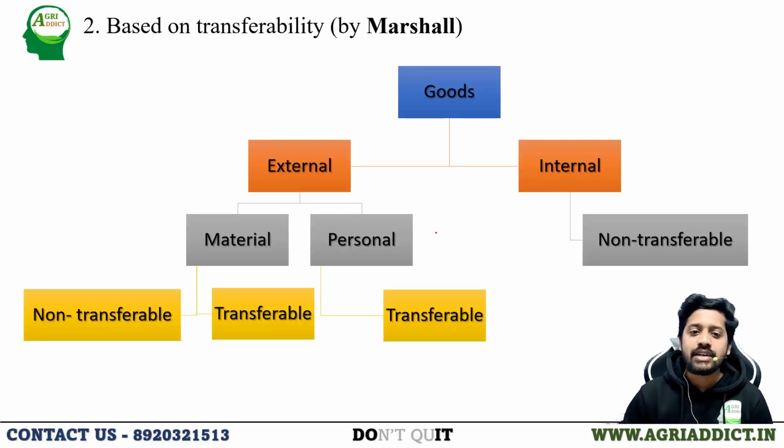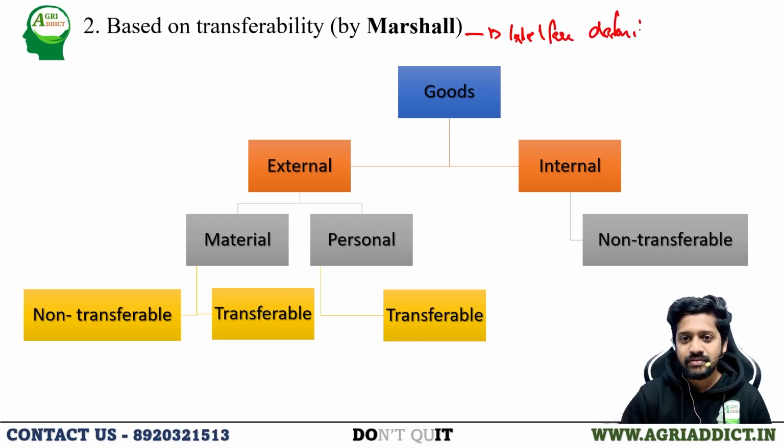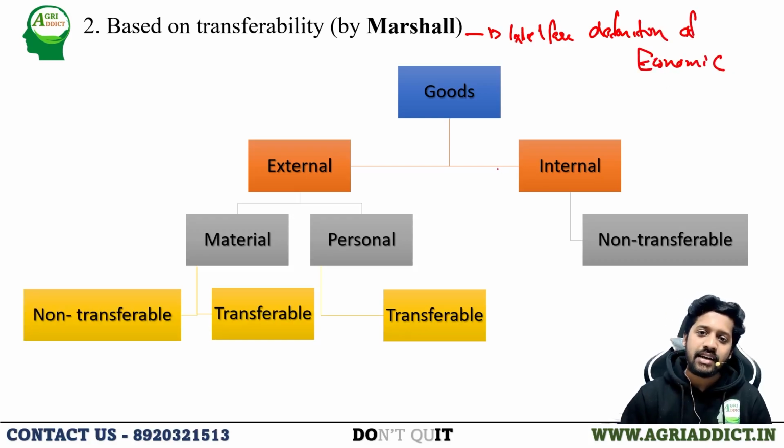Based on transferability, Marshall, recall that Marshall has given the welfare definition of economics. So Marshall has classified the goods based on transferability. Goods can be classified into external goods and internal goods. External goods are in turn classified into material goods and personal goods, and material goods are again classified into transferable goods and non-transferable goods. So external, material, transferable goods are there. External, material, non-transferable goods are there.